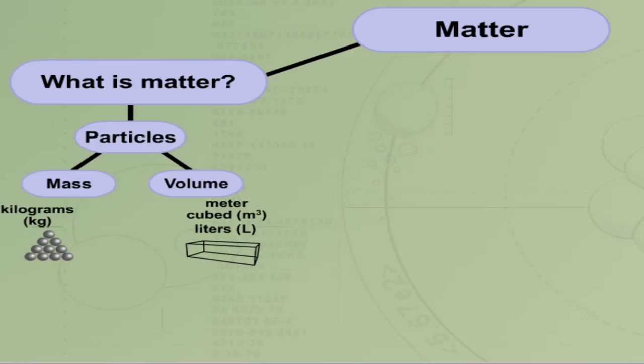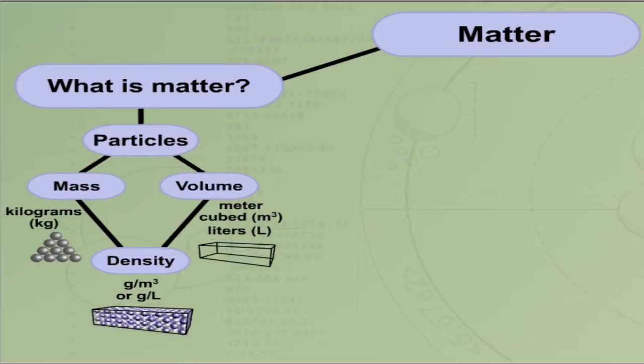Alright, so remember, all matter has particles. The amount of particles that something has in it tells its mass, its weight in kilograms. The volume is how much space it takes up, and the density is how tightly packed those particles are.